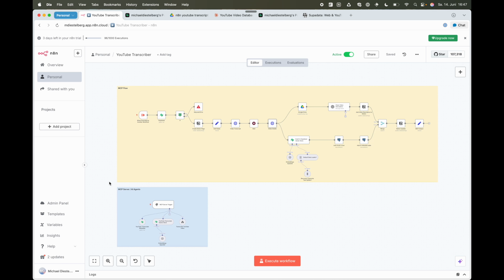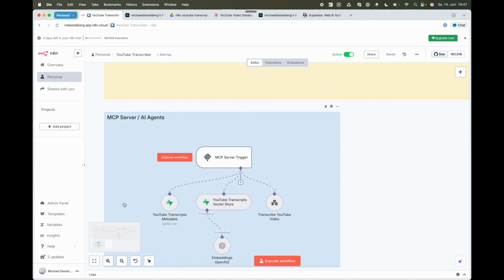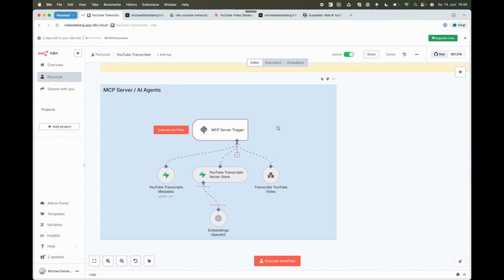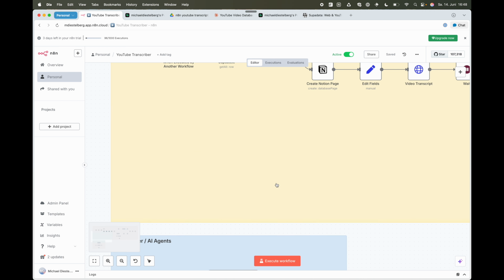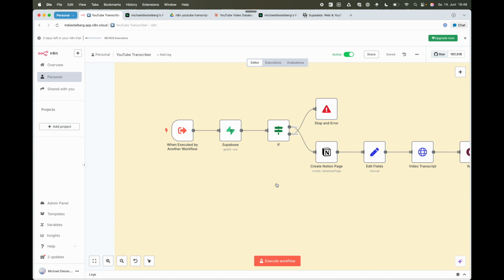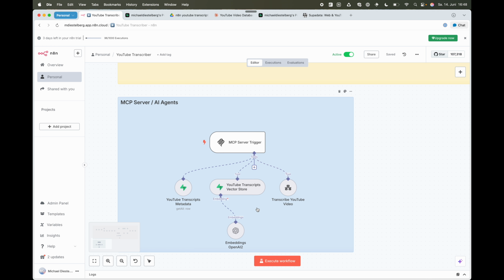Let's start with a high-level overview before we dive into the details. In N8N, you will have an MCP server trigger that is basically N8N's very easy to use interface for the MCP protocol that you can then integrate into Claude. And this MCP will have three tools connected to it. One is the actual transcription of the YouTube video, which is a link to this workflow up here that actually handles the transcription. The other one is looking up transcripts from that vector store.